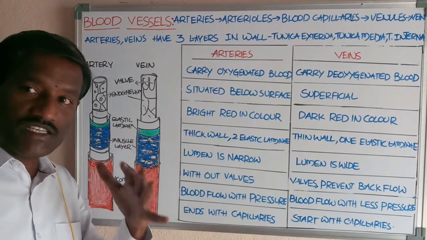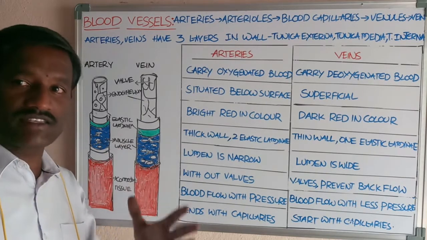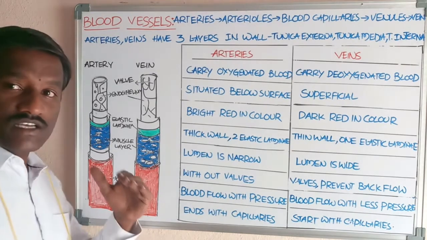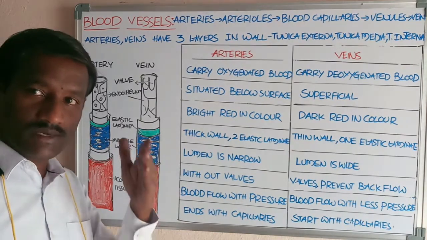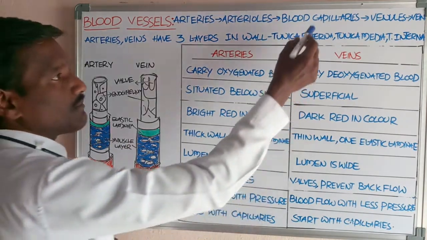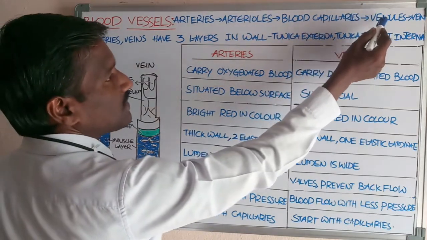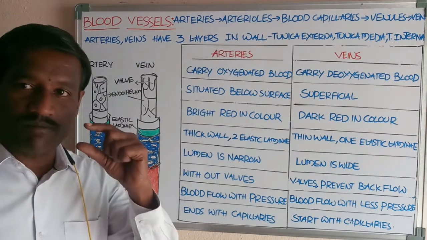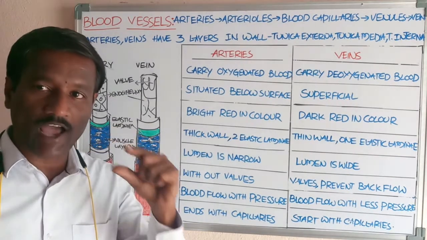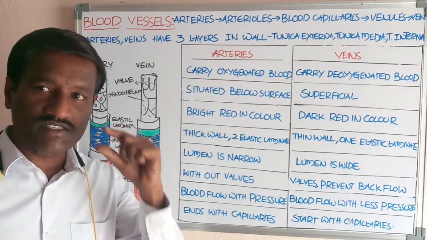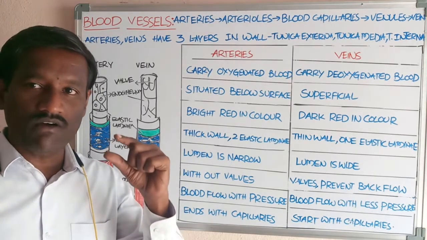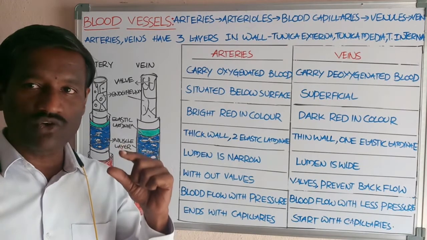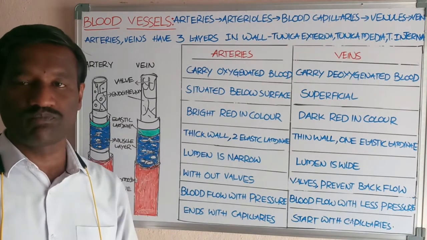After the exchange of gases, oxygen and carbon dioxide, and of nutrient substances, blood capillaries open into the venules, and venules open into the veins. Blood capillaries have only a single layer, a simple squamous epithelium, also called endothelium.